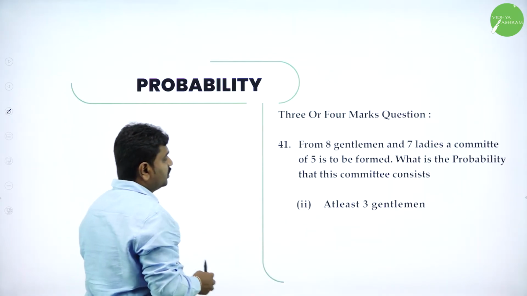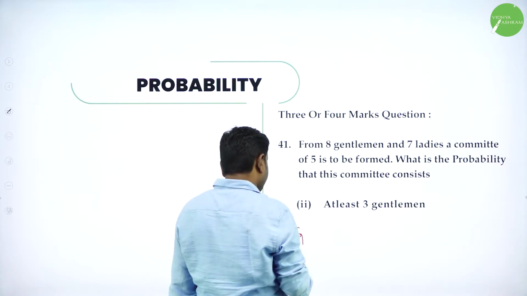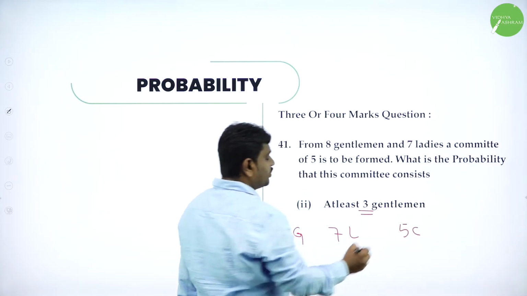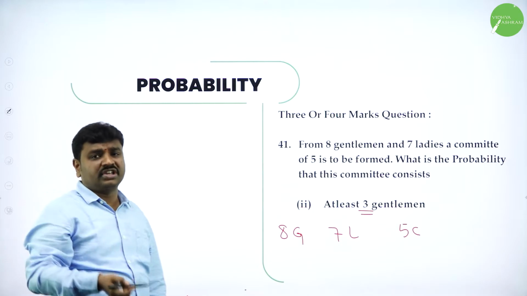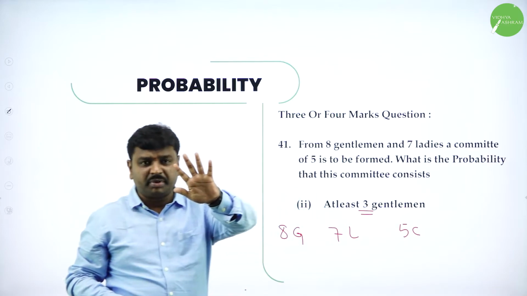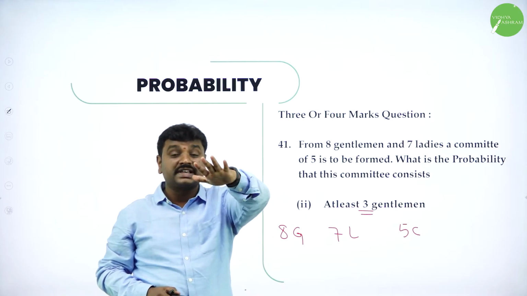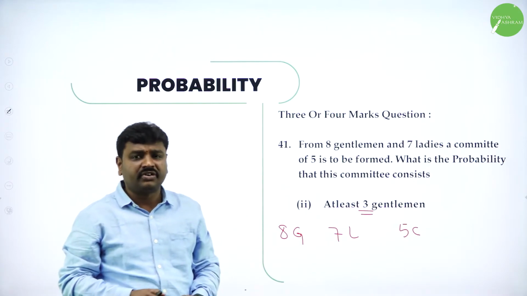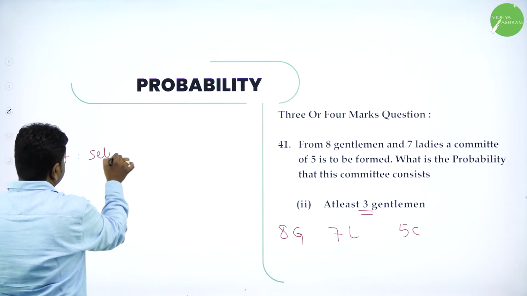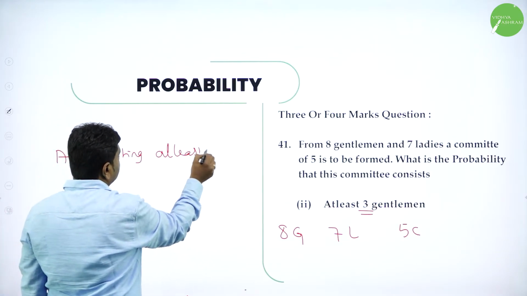So in the second one, at least 3 gentlemen. Same question. So we have 8 gentlemen, 7 ladies, and you should form a committee of 5 and at least 3 gentlemen. At least 3 gentlemen means what? 3 or more gentlemen. So only they gave condition for gentlemen. You have to select 5 people. At least 3 gentlemen means you can select 3 gentlemen or 4 or 5. That's it. We cannot exceed more than 5 because committee should include only 5. So now all of you know, A event is selecting at least 3 gentlemen.